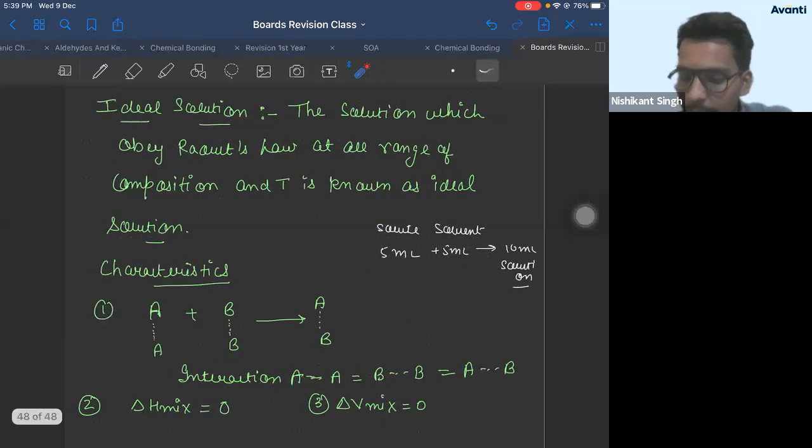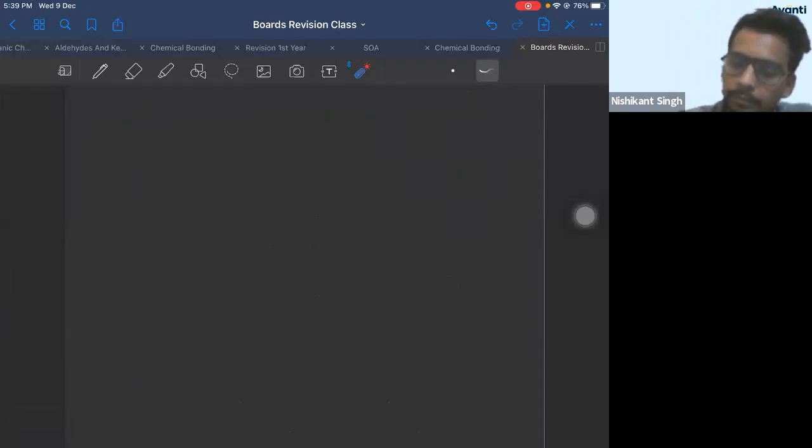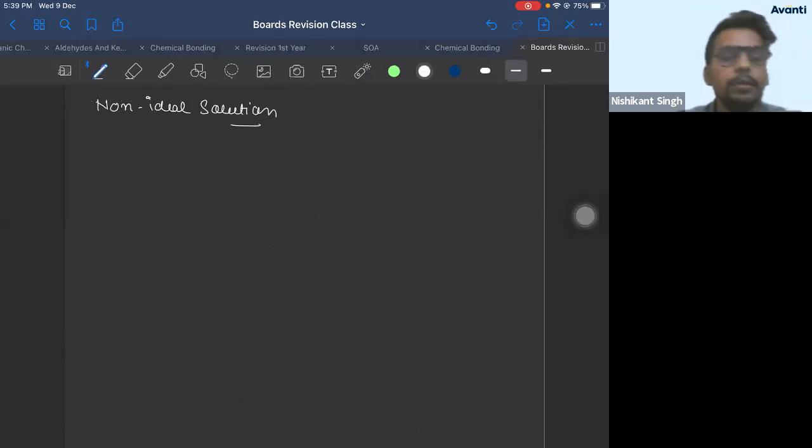All right. So we had to start non-ideal solutions and colligative properties today, correct? So one question which can generally come from this topic is what is the difference between ideal and non-ideal solution, right? Yes.